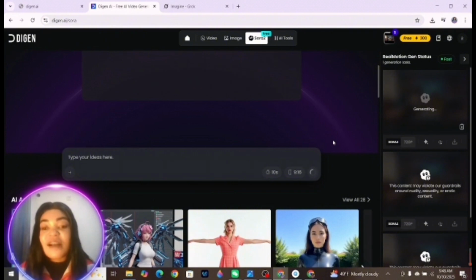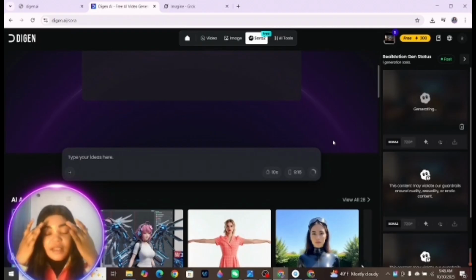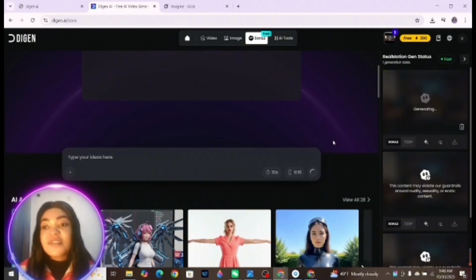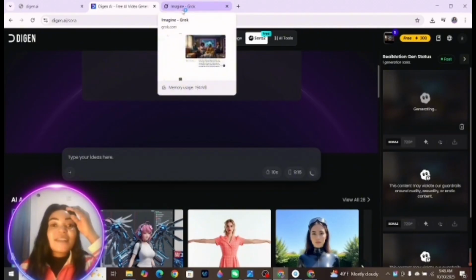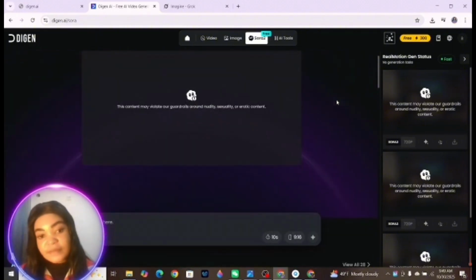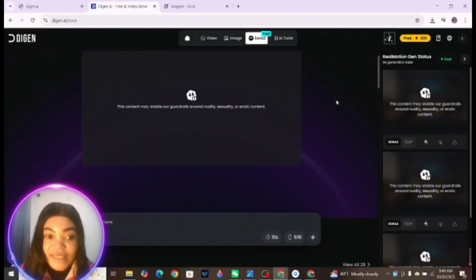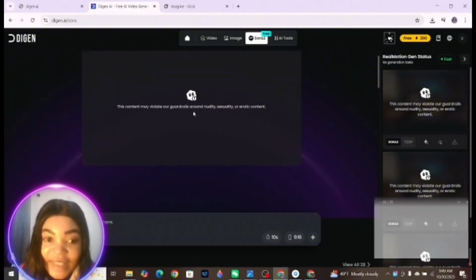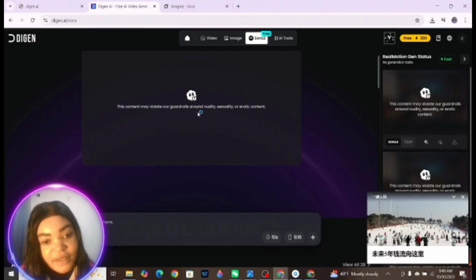So guys, right here, I just had to reprompt the AI to see if there was any nudity in it. I thought maybe it's the crop top. I've taken out the crop top and then I've reprompted to see if this signals any nudity. So let's watch and see if they are going to generate us the video. If not, then I have to change the entire script. Croak AI has already done an amazing job, so all we are waiting for now is Daijin AI. After Daijin AI, then we can compare the results, all right?